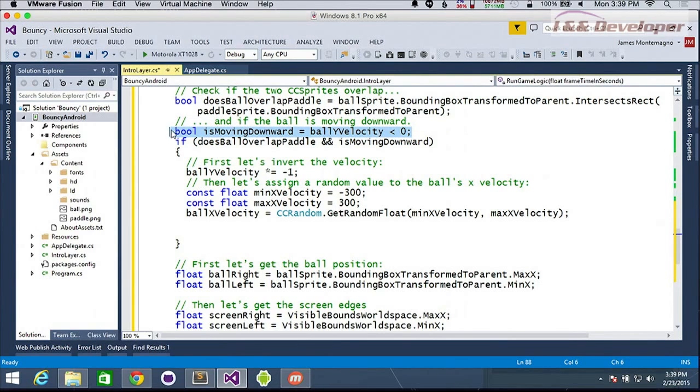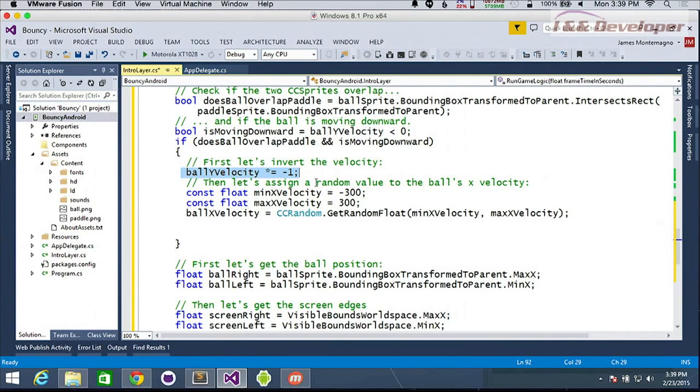So is our velocity on the y less than 0? Because we don't want to do any of the bounding box stuff and bounce it back up if it's not moving down. This is the one issue that a lot of people will run into right away. They say, okay, it hits the paddle, and then I want to launch it back up. But on the next frame, they're probably still touching, right? Because you've only switched the velocity. You haven't actually moved it up off the paddle. So you always want to make sure that not only is it colliding with the paddle, but also, are you moving down? Do you actually want to perform another action to reverse the velocity? So when I'm overlapping and I'm moving down, simply flip the bit here.